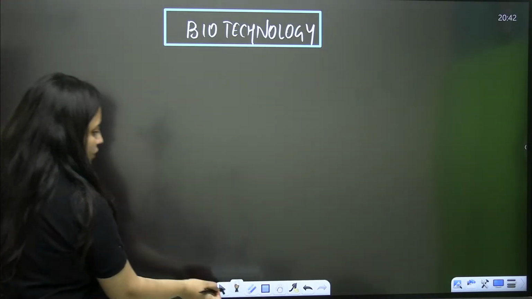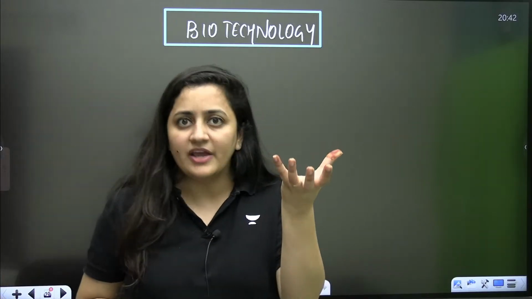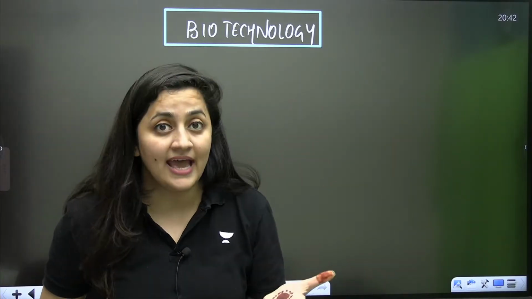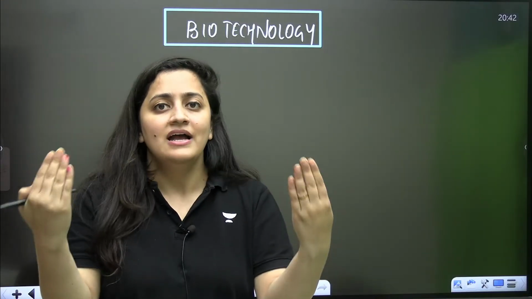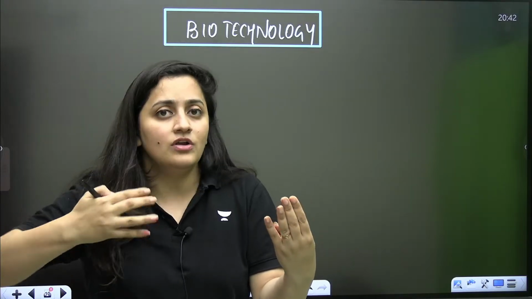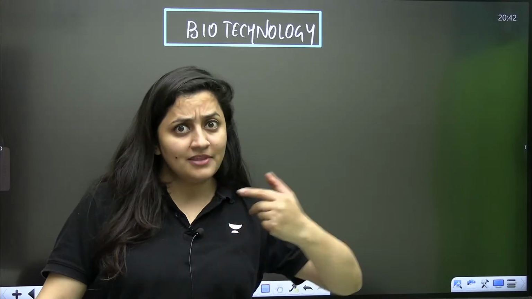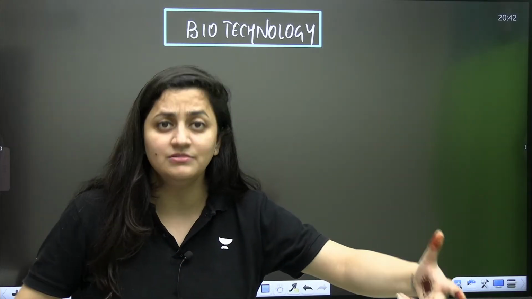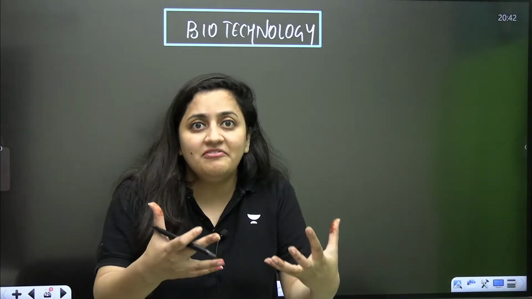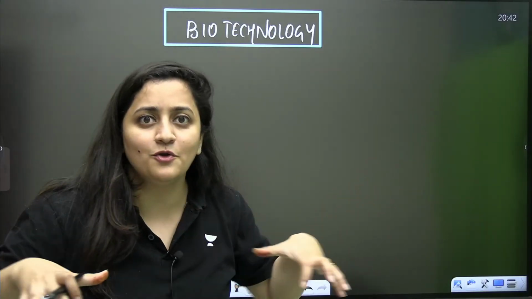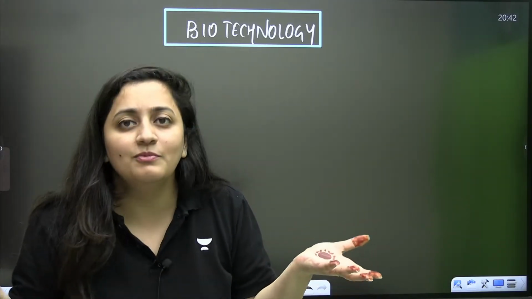So, biotechnology. In simple words, what is the meaning of biotechnology? It's simple. Biology means you are talking about the living organism. Technology, technique. So, here we are learning how we can use the technique, the technology, to get the best out of the living organisms. Honestly, here we are not doing something very good for other living organisms. Basically, the technique and the technology is used so that we can get benefit from other microorganisms, and obviously, there will be the benefit of what?